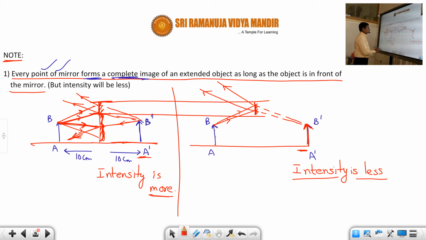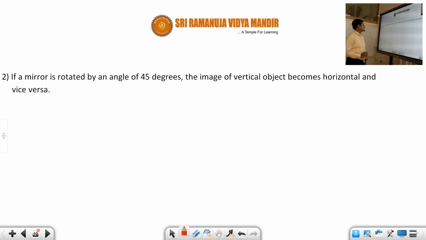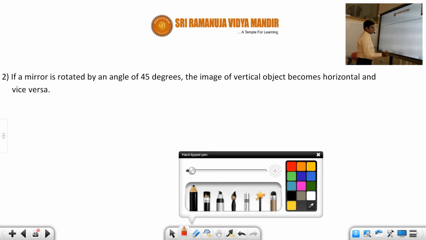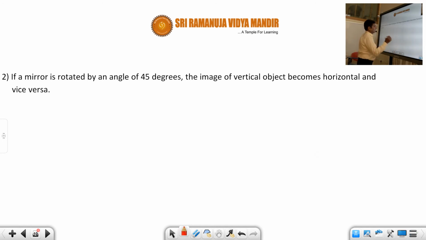Okay. Now, next note. This is one important note. Now let us move to the next important note. If a mirror is rotated by an angle of 45 degrees, the image of a vertical object becomes horizontal and vice versa. Okay, so let us see here. Here also let us go with an example.